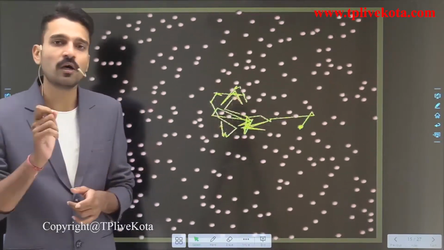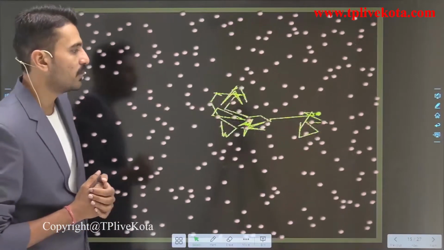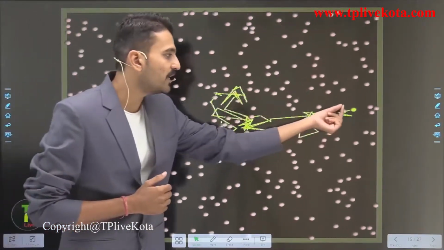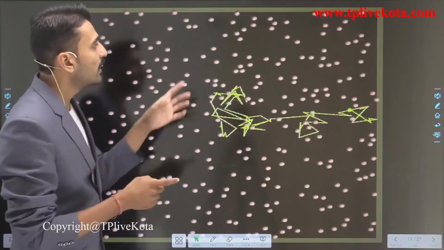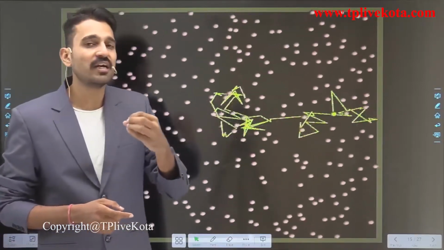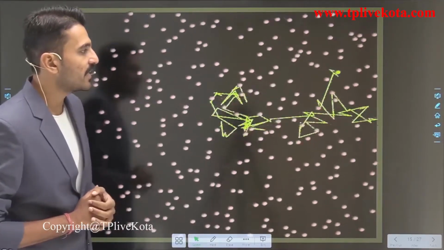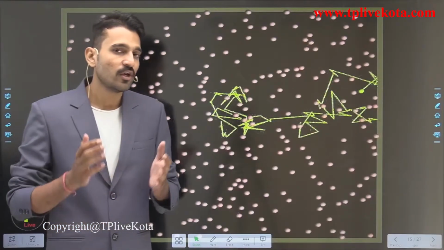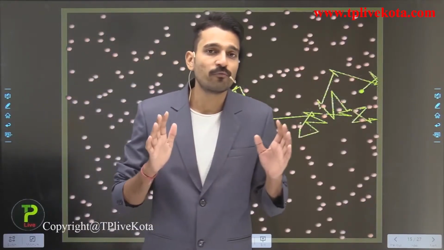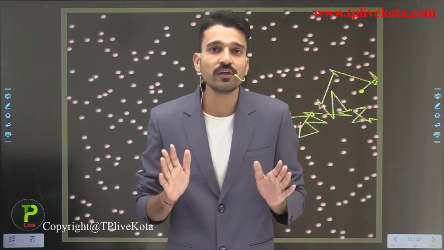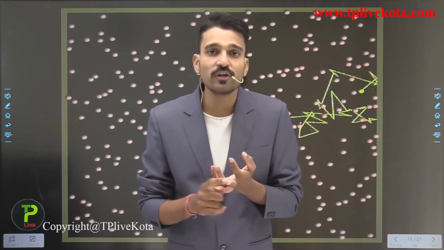I hope students now you understand it very well. So you can clearly see here how this particle is moving, and when it collides with any other particle, it changes its direction. So all the particles are moving in a very undetermined or unsystematic manner. So here this is a zigzag motion. I hope students you get it very well. Simply remember the zigzag motion of particles, and particles are always in motion, whether it is in the liquid state, the gaseous state or the solid state.